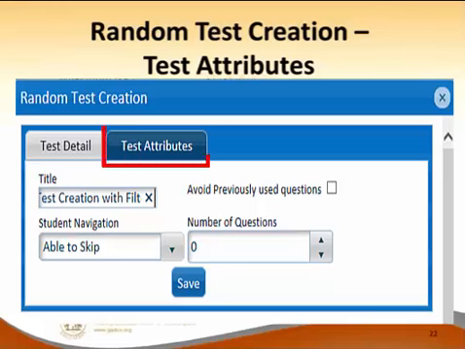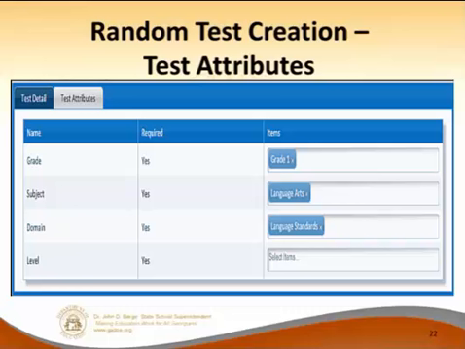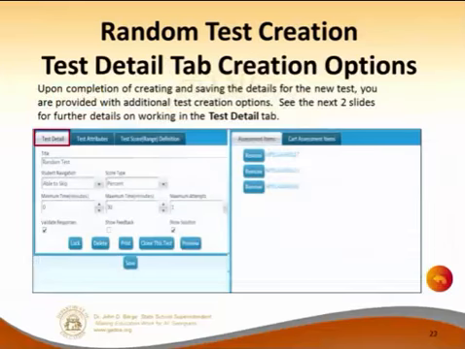So let's go to the next one. What this is going to do is show you the test attributes. This is all chosen based off of the items themselves, so you don't have to click any of these. But once you've gone through this and you've saved it, now it will create your test. And it will automatically select the number of items you said you wanted out of the number that were in that filter that you created.